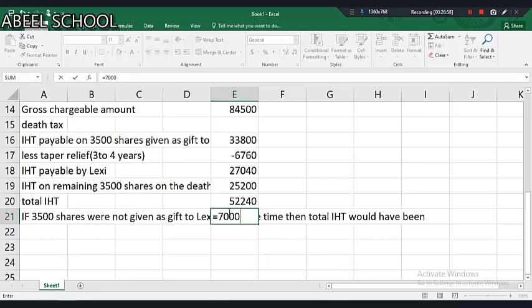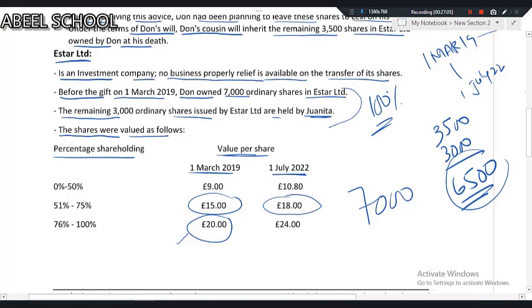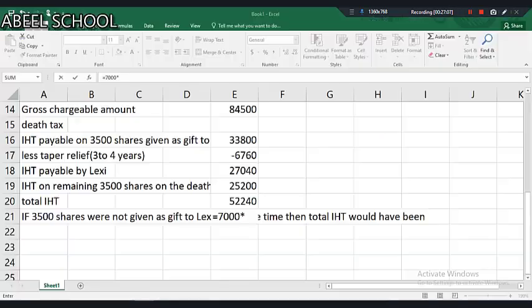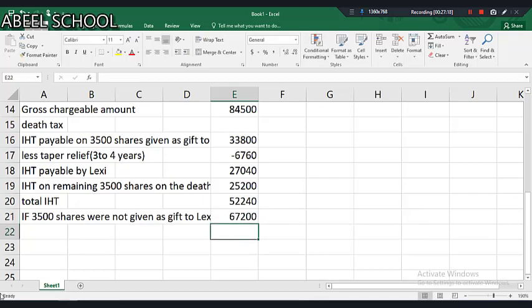So at the time of death, the holding is 100%. At the time of death, the applicable share price on death is 24. Multiply this with 24. Multiply this with 40%. So the total IHT comes to 67,200.